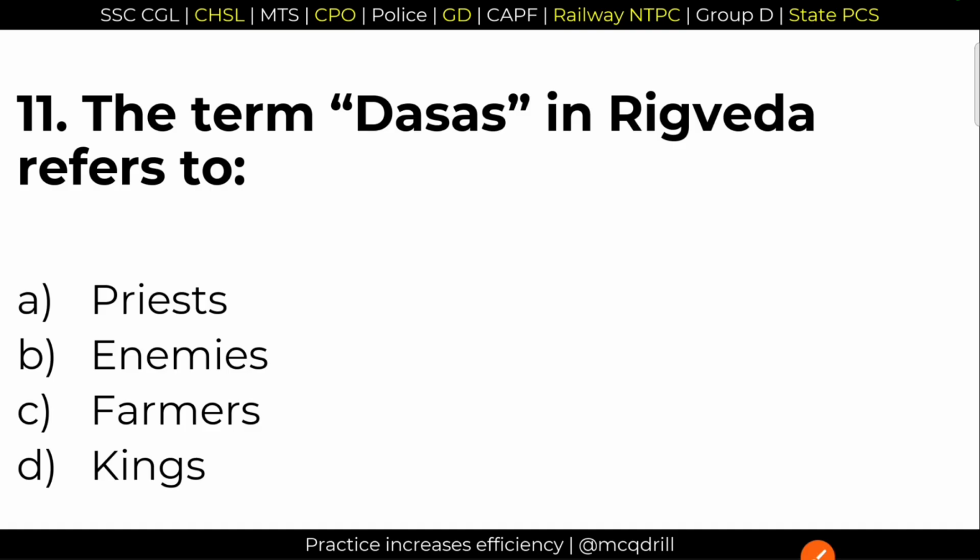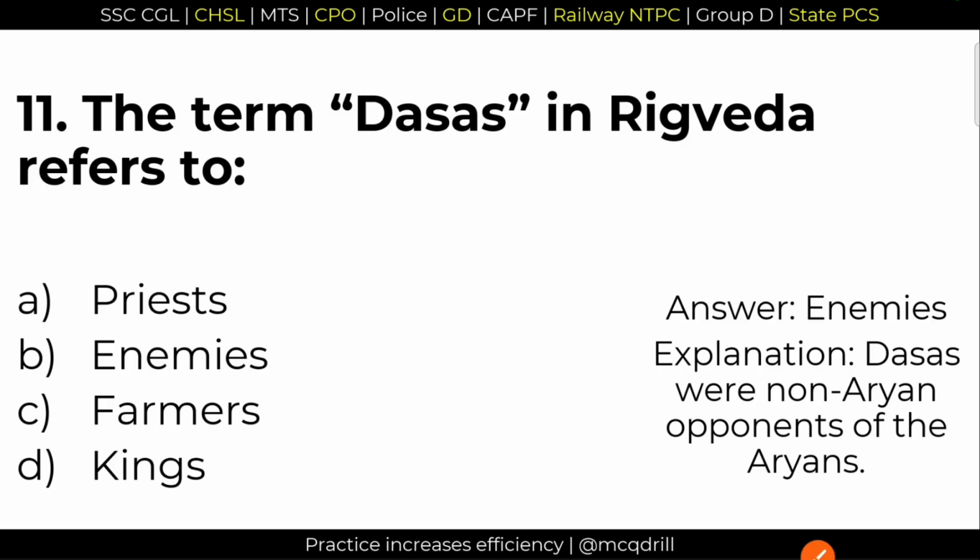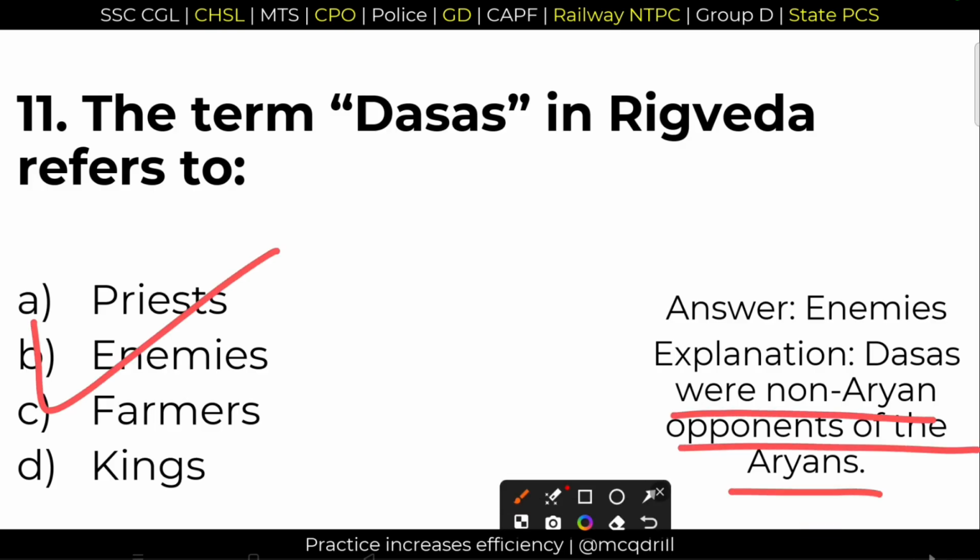Question 11. The term dasas in Rigveda refers to. What does dasas mean? Right answer. Option B, enemies. It meant enemies. Option B is the right answer. Dasas were non-Aryans, opponents of the Aryans at that period. So option B is the right answer.